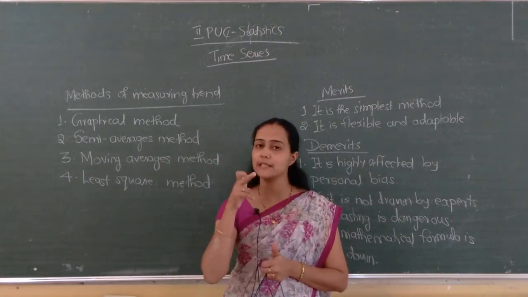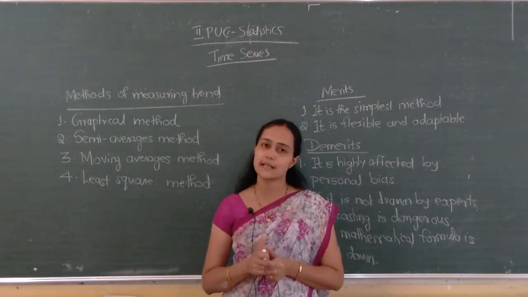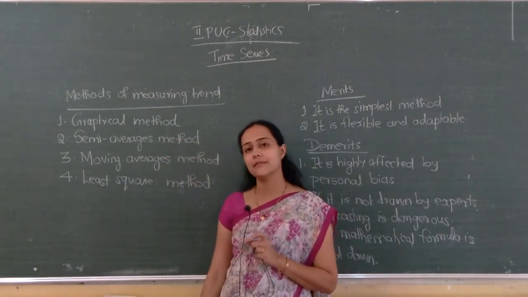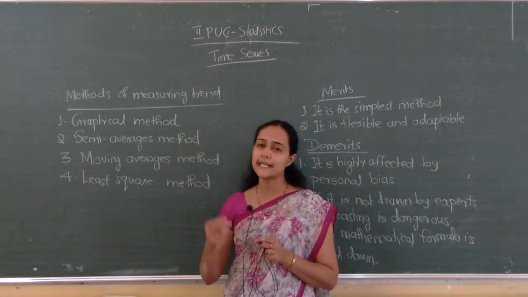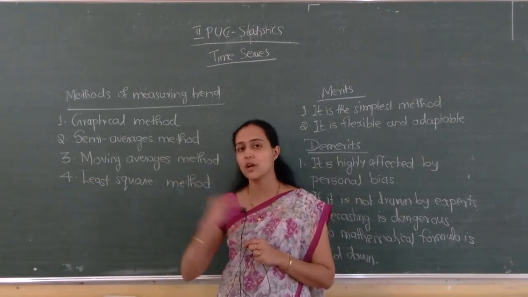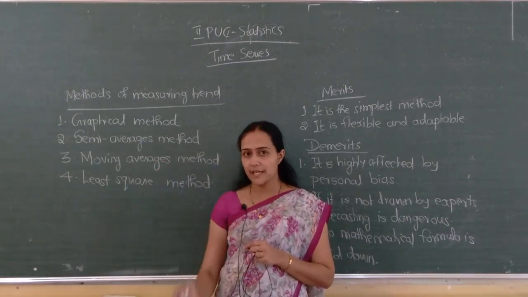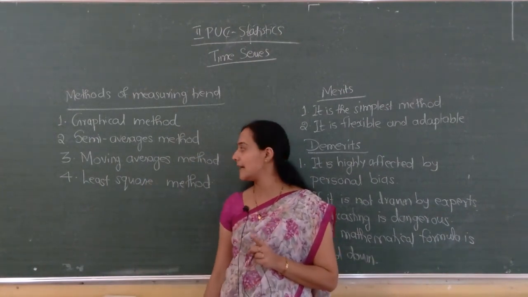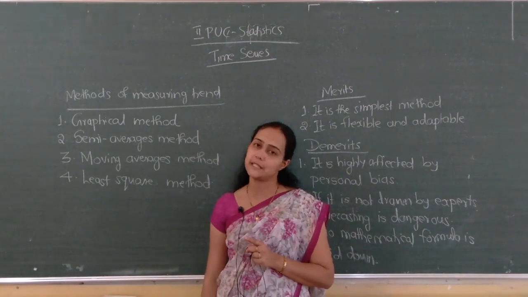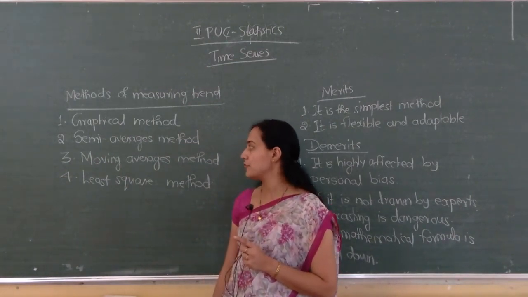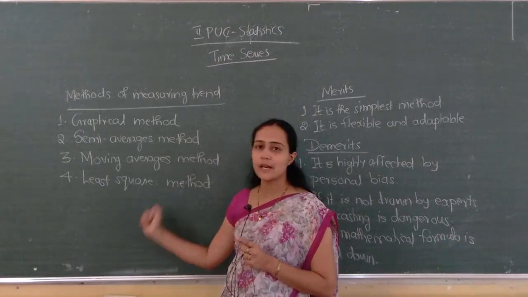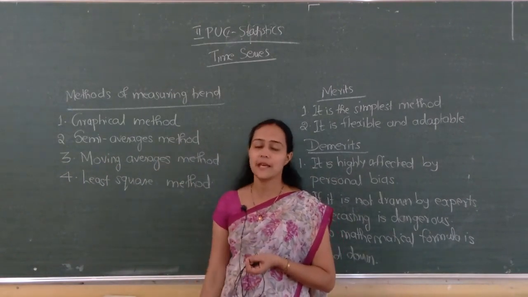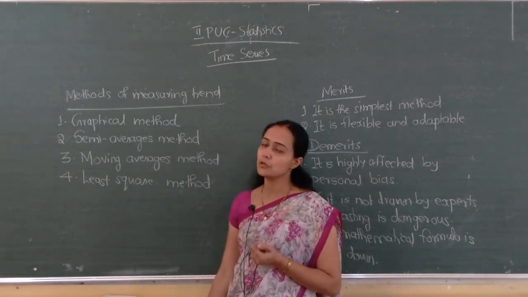Remember, the first component of time series is trend or secular trend. First method is the graphical method. Second is the semi-averages method. As the name indicates, we divide the data into halves and take the average of each half. Third is the moving averages method, and last is the least squares method. Among these 4, moving averages and least squares methods are considered more mathematical than the graphical and semi-averages methods. One by one we will go in detail.